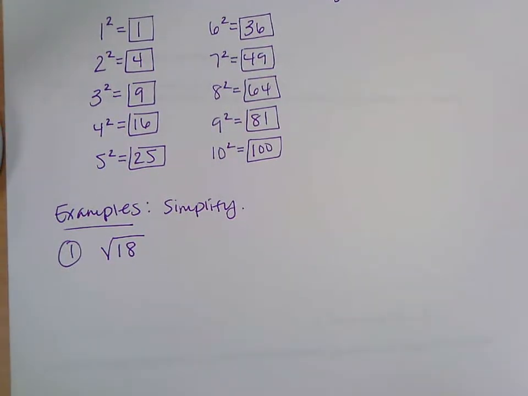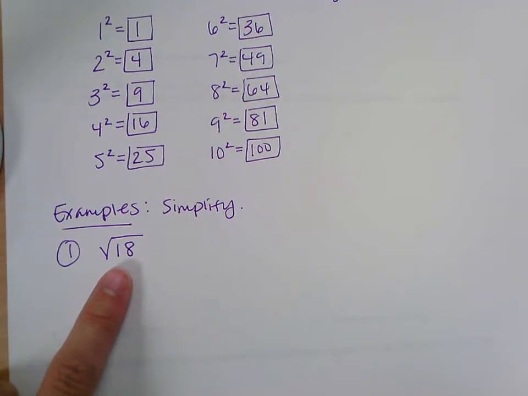If you type in square root of 18 on your calculator, because I changed the modes on your calculators, you should get a decimal. So I'm not asking for a decimal approximation. So this is when you leave your answers in exact form. You're just simplifying this. And this was actually the very last chapter that you did in Algebra 1.